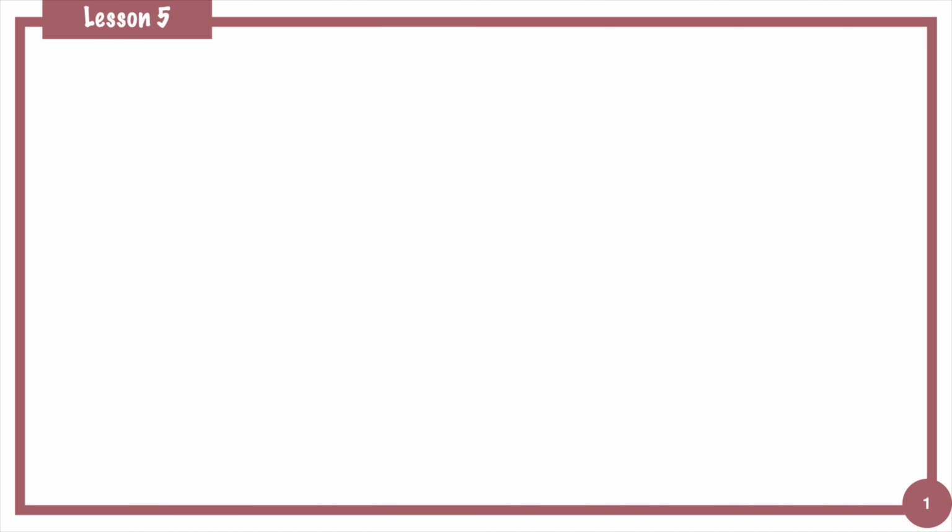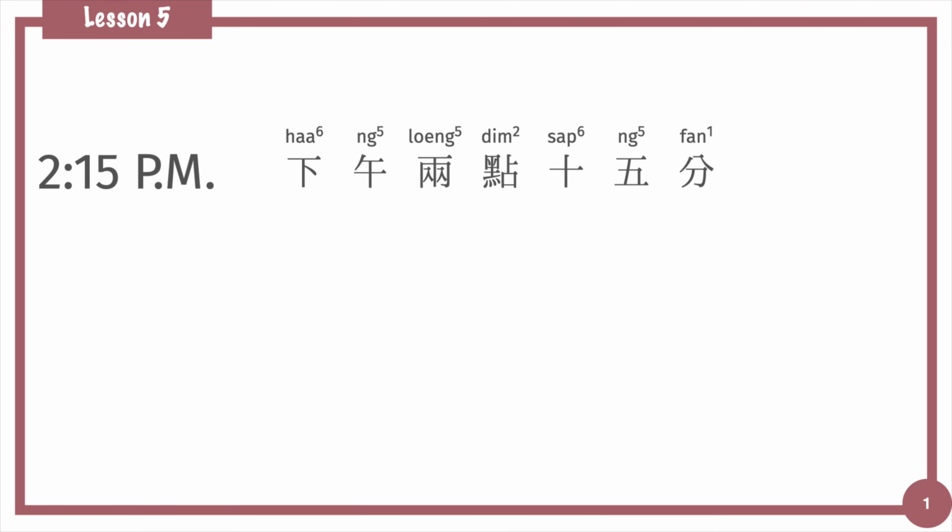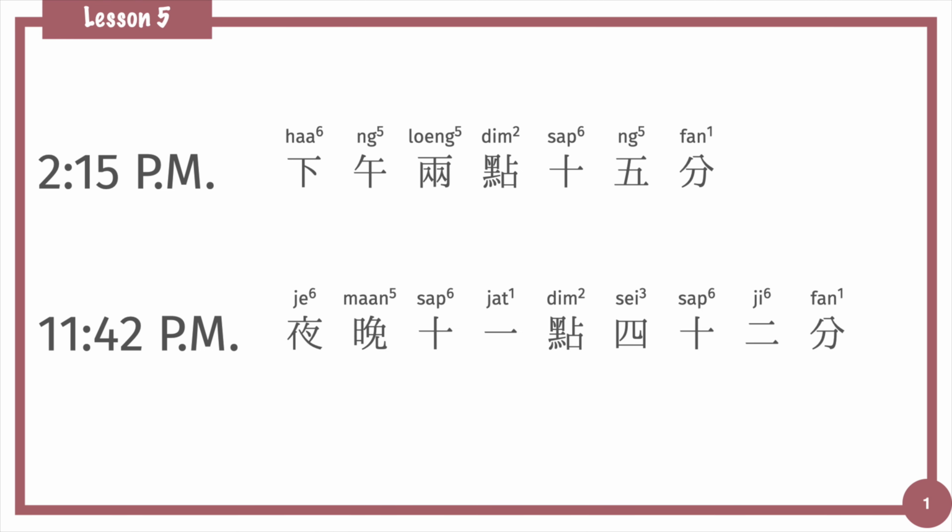We will say morning, afternoon, or night first, then followed by hour, minute, and second. For example, 2:15 in the afternoon is 下午2點15分. And 11:42 p.m. in Cantonese is 夜晚11點42分.